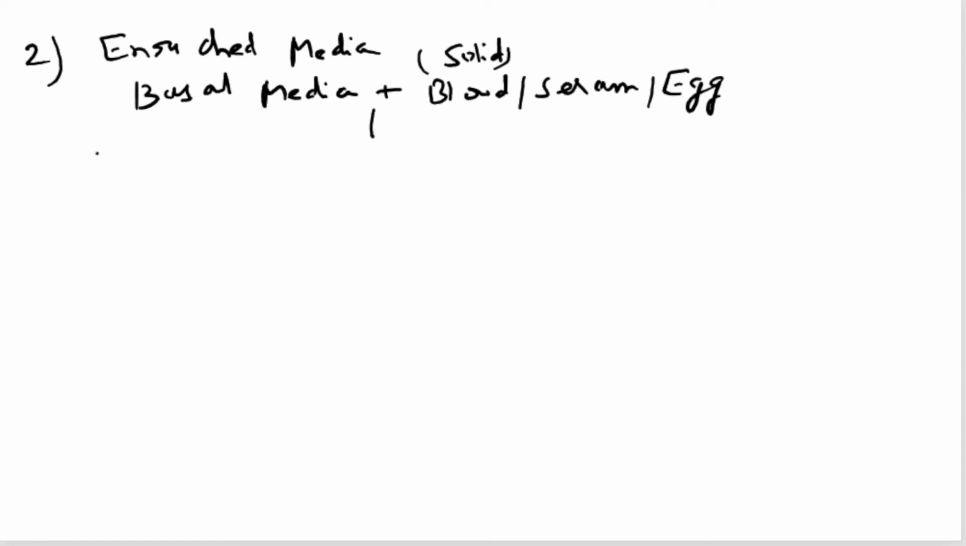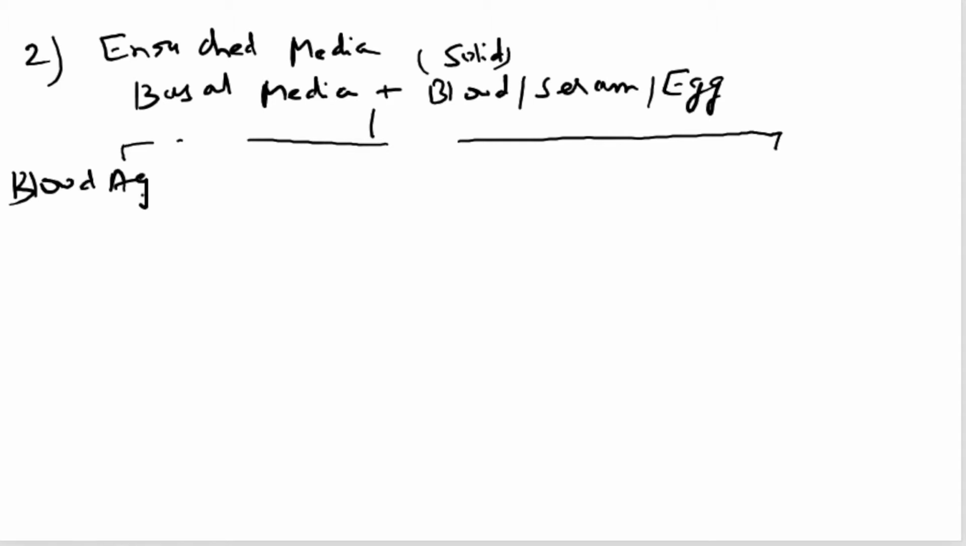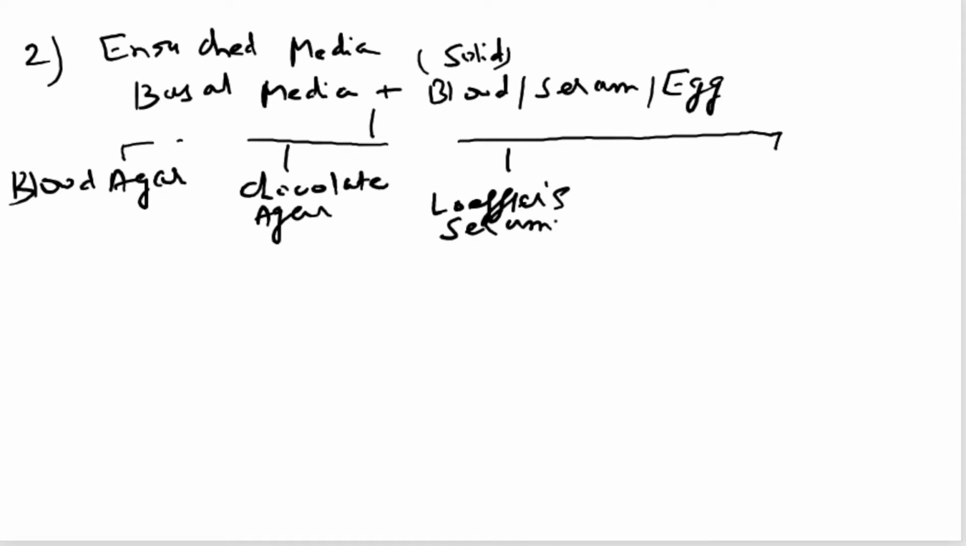Enriched media can be of various types. It may be simple blood agar, it may be chocolate agar, or it may be Loeffler's serum, and it may be blood culture media. So these are examples of enriched media.